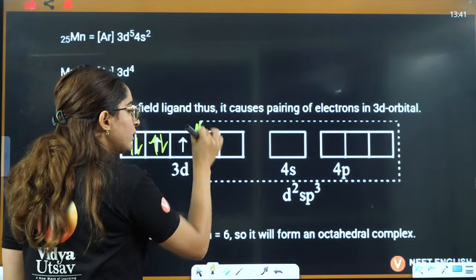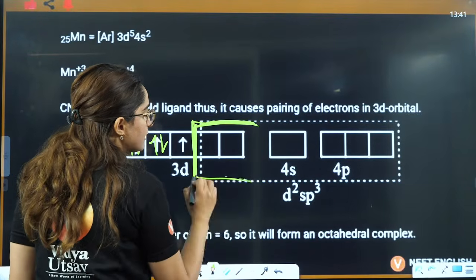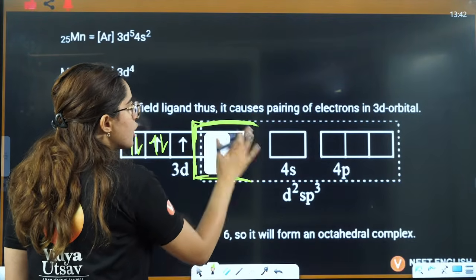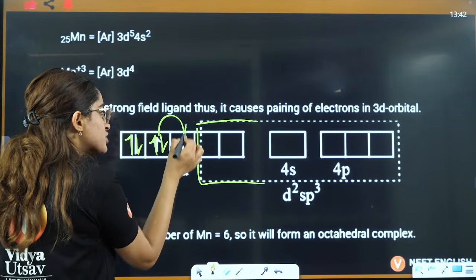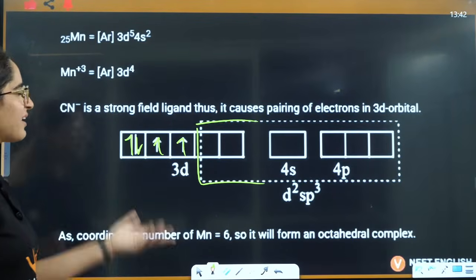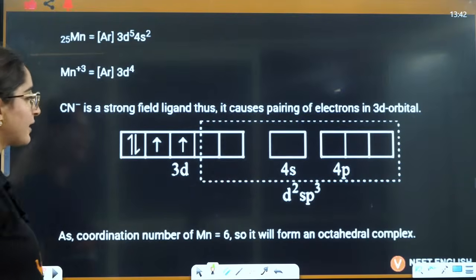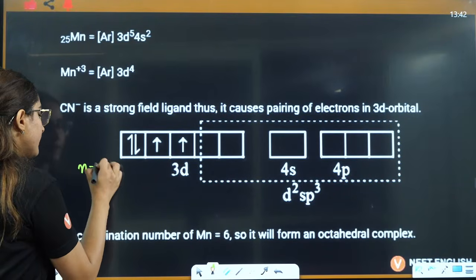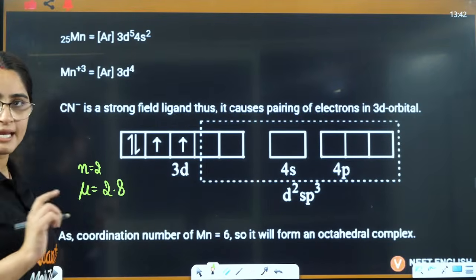It can only use two inner orbitals, that means this one and this one. So it will be d2 only. That is why one electron will jump here and form 1 and 1 electron here, right? It hardly matters, but still you should know, if they ask you the paramagnetic character here, then the number of unpaired electrons is 2, so mu is equal to 2.8 here, right? Okay,